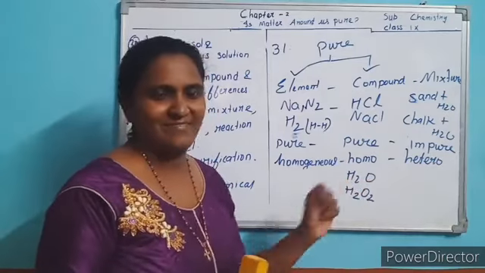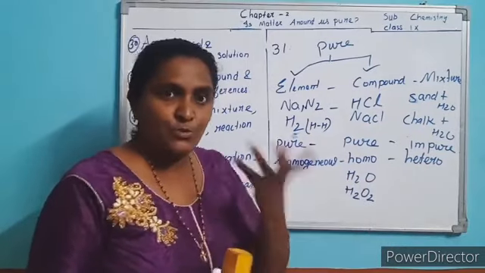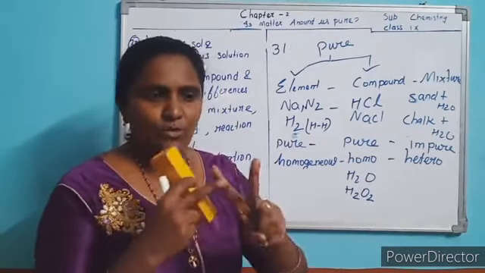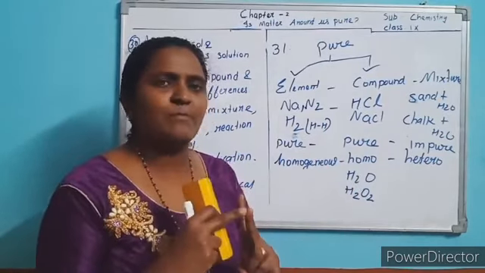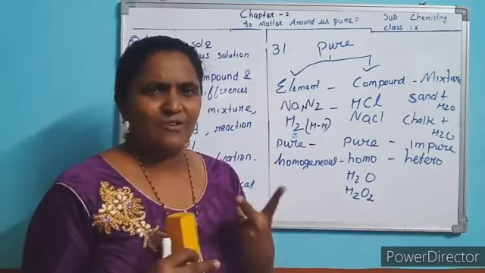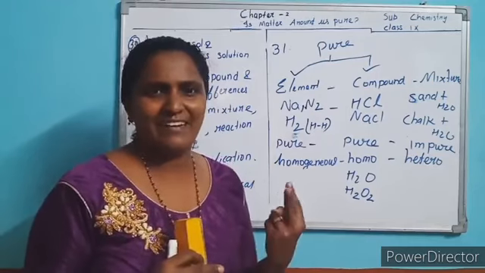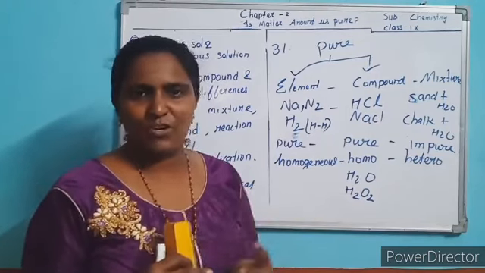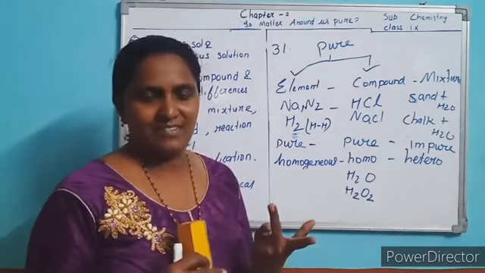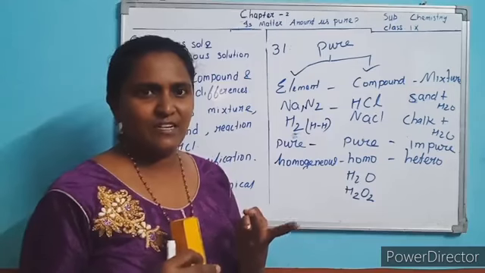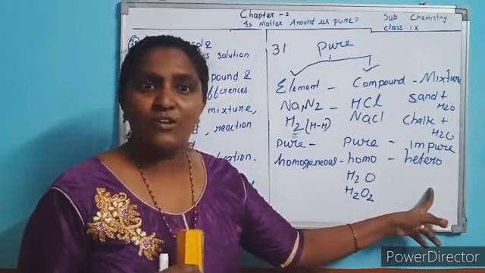Okay, fixed composition. Whereas, you are going to prepare tea or juice. Two persons are going to prepare it. One person may add more powder or more sugar. The other person may add less sugar. But both are, what, a juice solution? So the composition varies. One adds more water or more sugar, the other adds less water or less sugar or powder. The solution composition varies. Yes or no? Its constituent composition is not fixed.